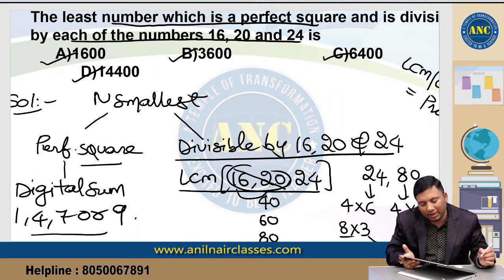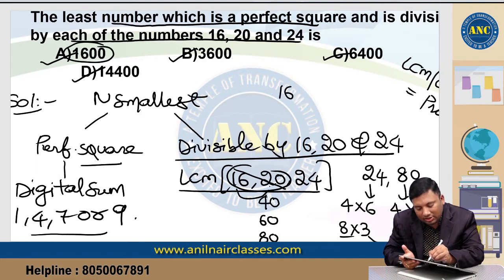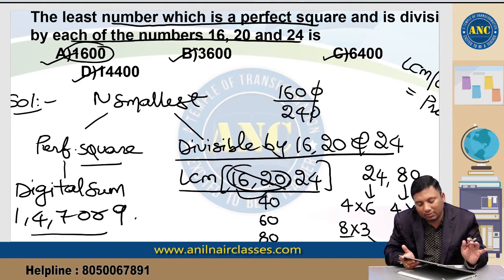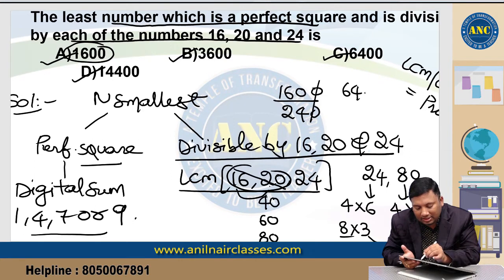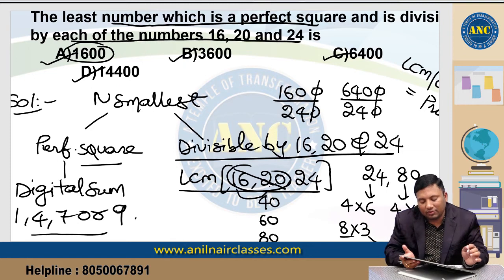It should be divisible by 240 and it should be a perfect square. Let us check which number is divisible by 240. Suppose I take 1600: 160 is not divisible by 24. If I take 6400 divided by 240, 640, 24 2s are 48, 160, it is not divisible.